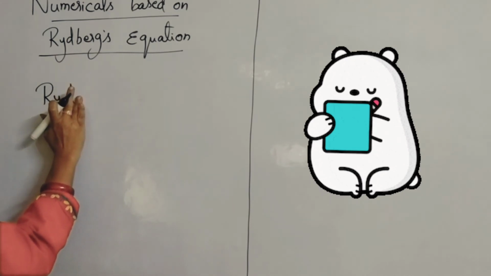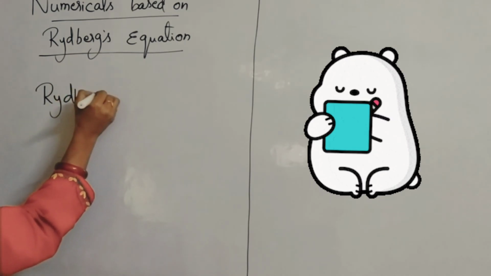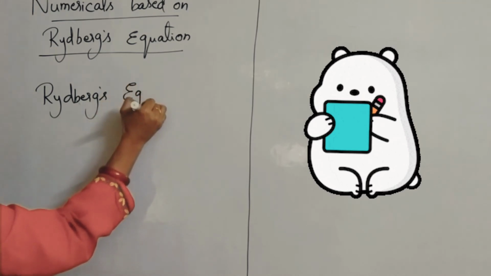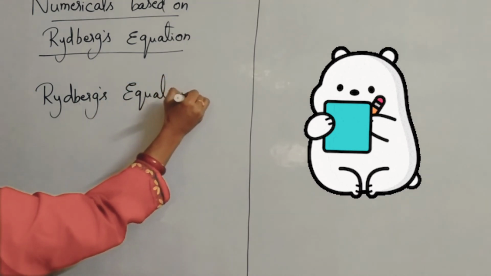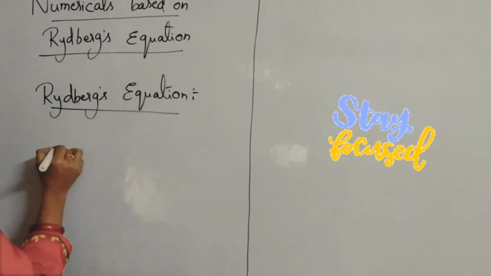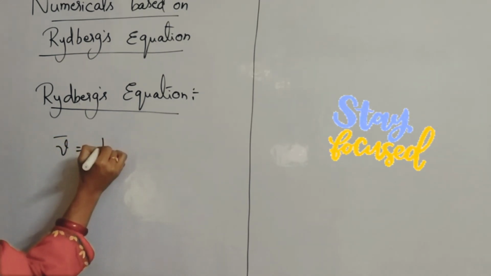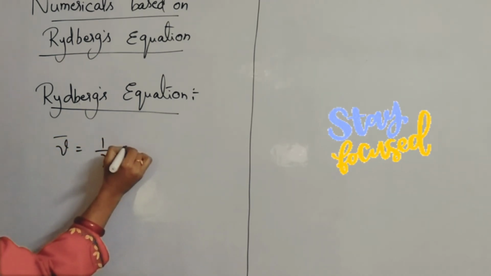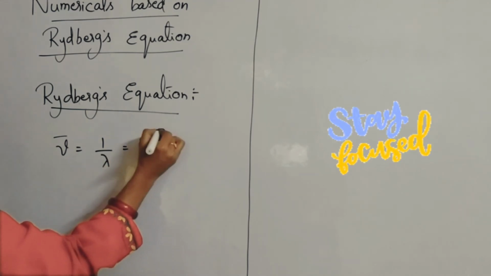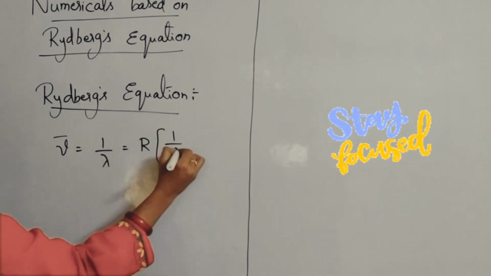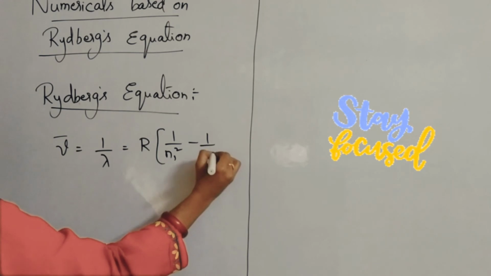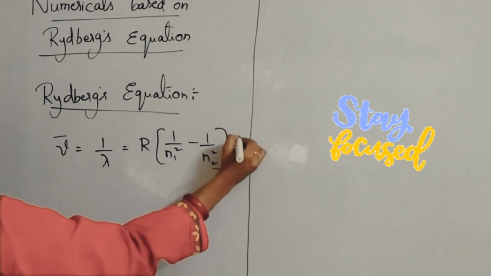Rydberg's equation is given by the formula nu bar is equal to 1 by lambda is equal to R into (1 by n1 square minus 1 by n2 square) into Z square.